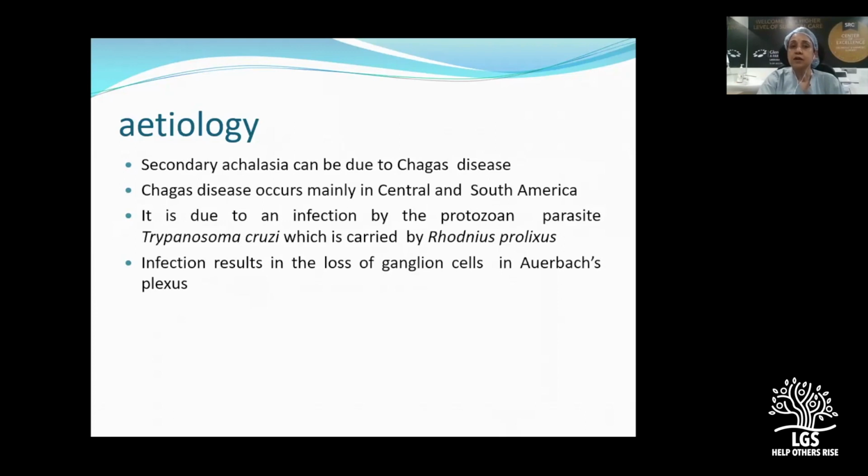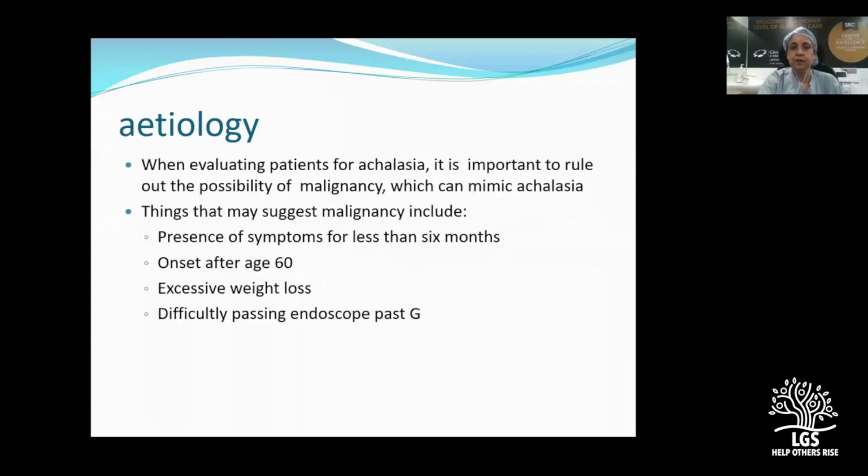Now there is something called secondary achalasia, and secondary achalasia is due to a protozoan infection, Trypanosoma cruzi, which is called Chagas disease, and this organism damages the ganglion cells in the myenteric plexus. One more thing, when you are evaluating patients for achalasia, and if the patient is an elderly patient who is complaining of sudden onset of symptoms which are less than 6 months, along with excessive weight loss, and then your endoscopist or you yourself doing your endoscopy are feeling that there is a difficulty in passing the endoscope beyond the GE junction, then we have to think of a possible GE malignancy which can mimic achalasia.